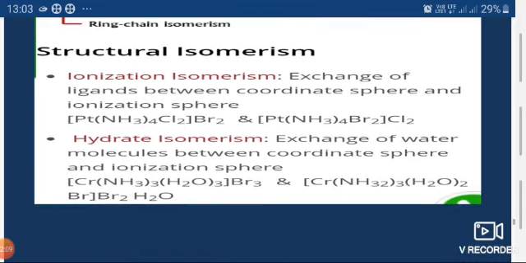Then the next is hydrate isomerism. In hydrate isomerism, the exchange of water molecules between the coordination sphere and the ionization sphere occurs.